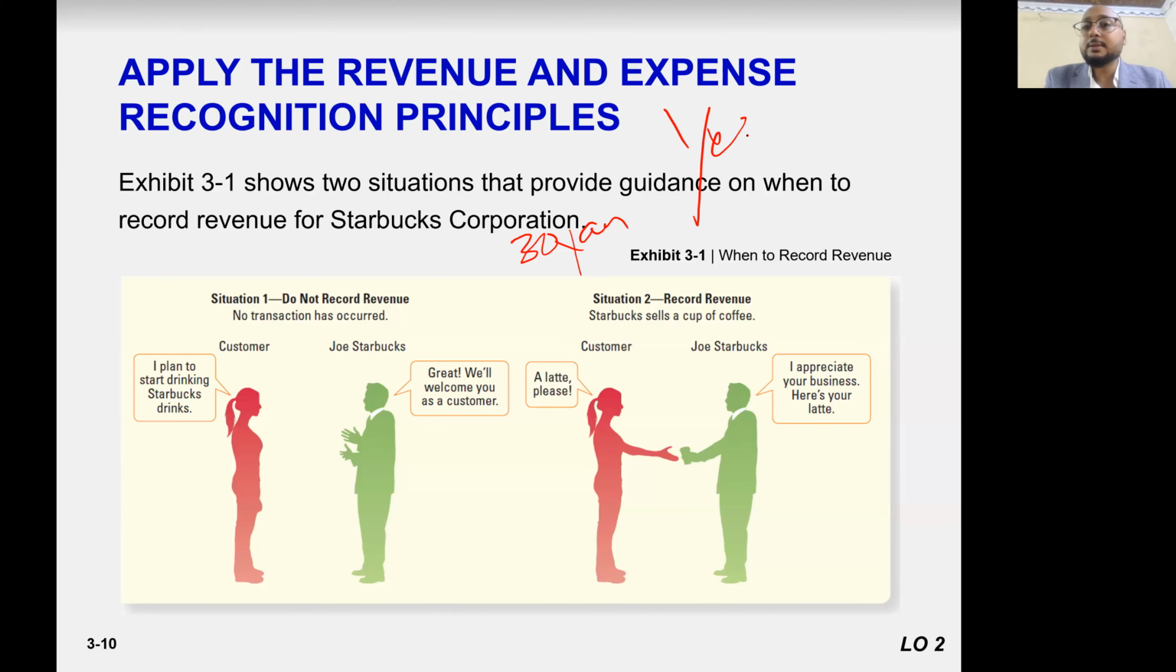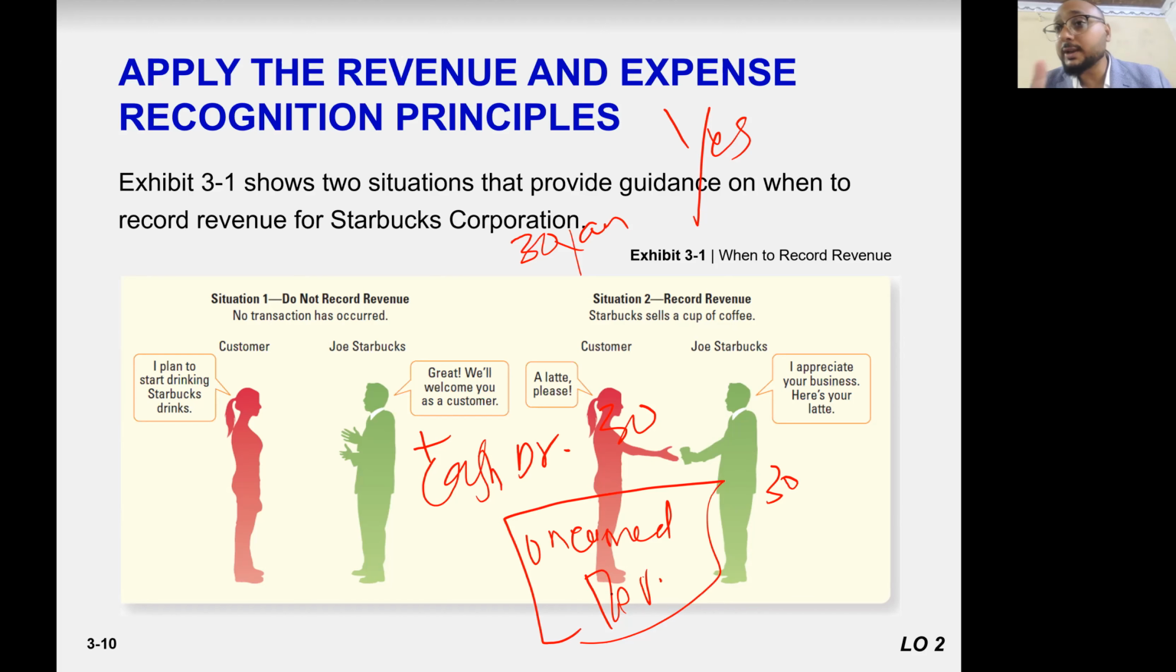Answer is yes. And how do you record it? Because that is unearned revenue. Revenue occurred? Not yet. This is unearned revenue. That is liability. But you receive cash, you record the cash right now. Cash increase, debit. And did you make the sale? No. We call this unearned revenue, for example, 30 yuan. So this is liability. Don't go to the name.